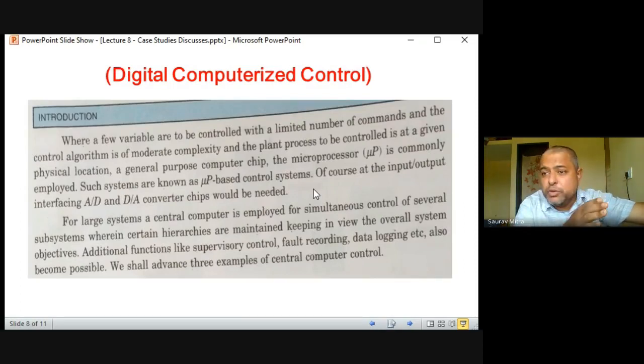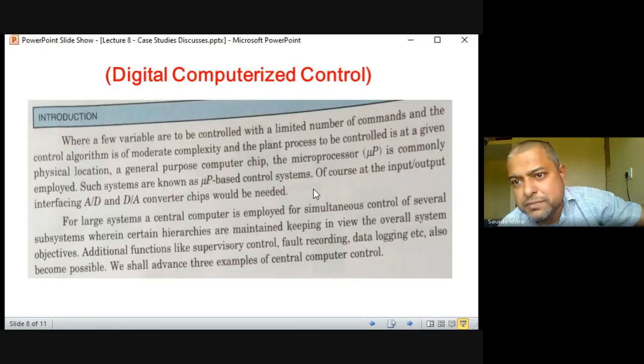ADC is required at the input of the controller, the digital controller, and DAC is required at the output of the digital controller. For large systems, a central computer is employed for simulation and control of several subsystems, wherein certain hierarchies are manipulated, keeping a view at the overall system objectives. So if you want perfect control, computer control is a very big thing, because automatically it can take its own decision depending on the algorithm that you feed into it.